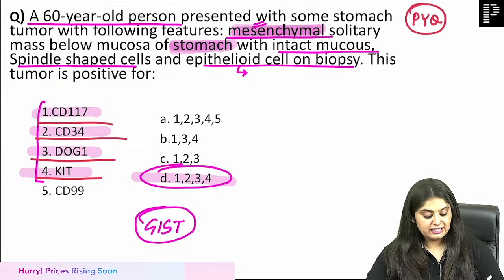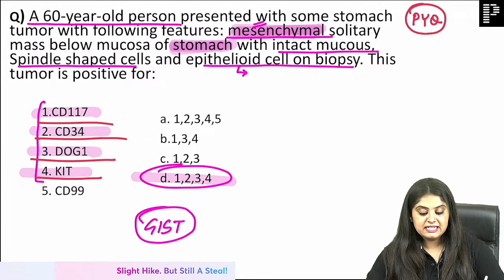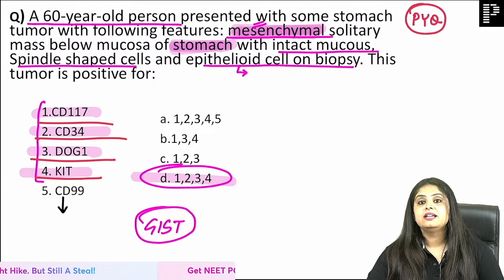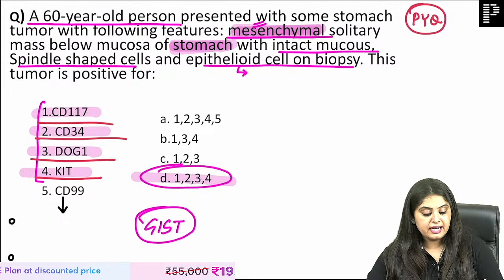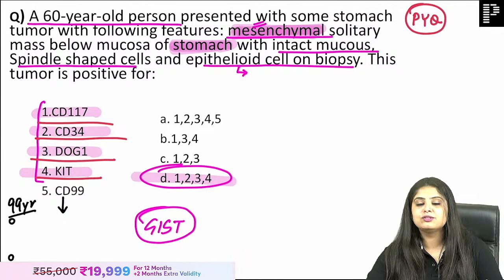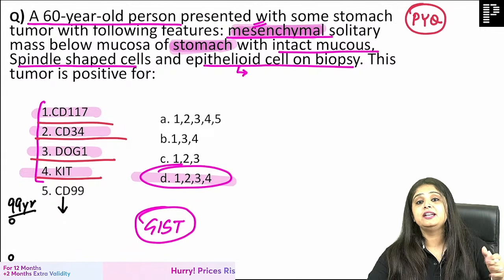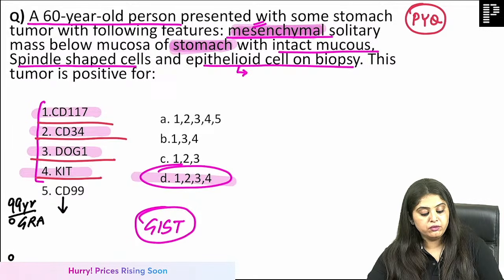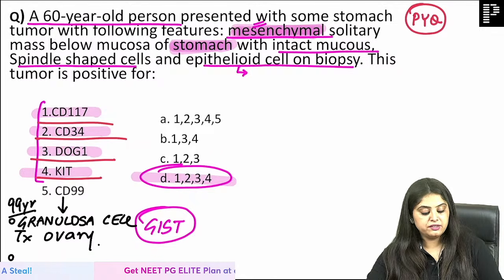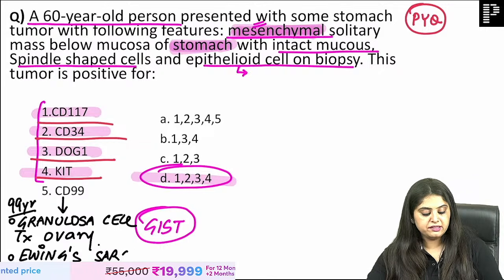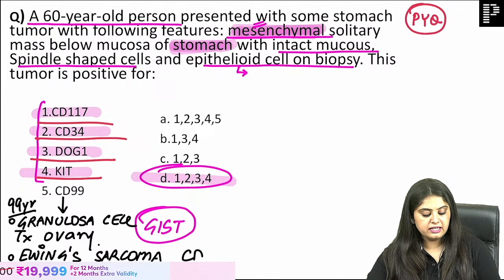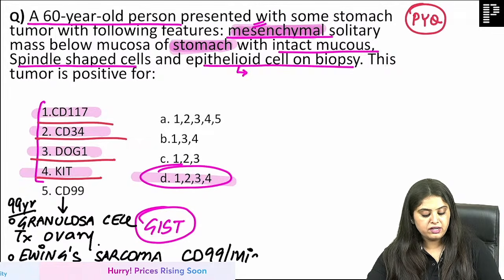But now, before we end this, adding on to your trouble, CD99. CD99 is a marker for two things which NEET PG and INI-CET students need to know. CD99 in gynae we study as that, although she's not 99 years old, हमने बना दिया 99-year-old granny, the tumor of the ovary that occurs in very, very old females. Granulosa cell tumor of the ovary, very, very good. And one tumor which occurs in children, not children but adolescents in bone, Ewing sarcoma. Yes, and in Ewing sarcoma, when CD99 is positive, it is also known as MIC2.